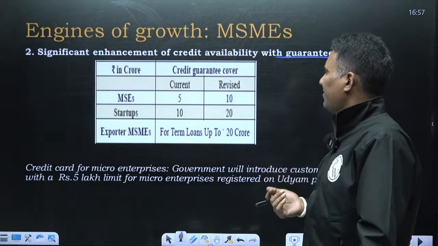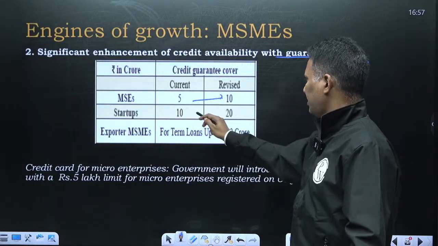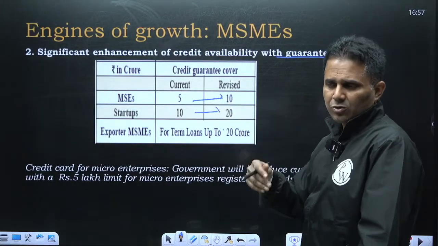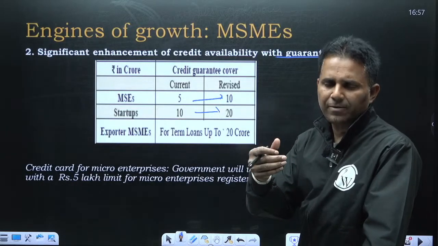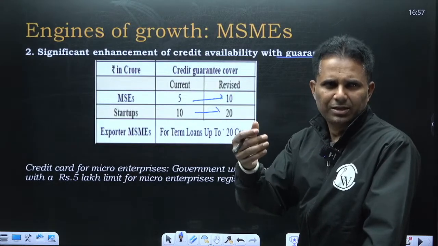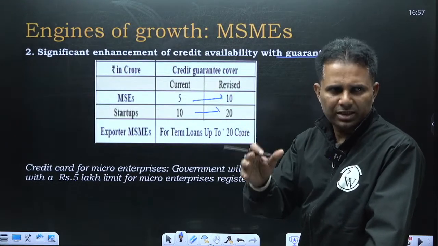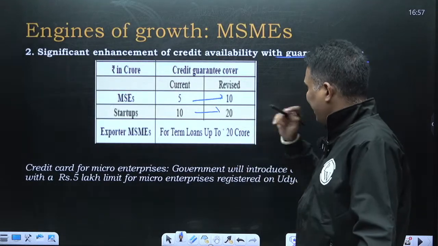So guarantee cover has been increased from 5 to 10 for micro and small enterprises and for startups. So this is guarantee cover. When these enterprises take a loan, government gives guarantee through a guarantee fund. For micro, small and medium enterprises, there is a trust which government has established for MSMEs which gives guarantee from the government side. So guarantee cover has been increased.